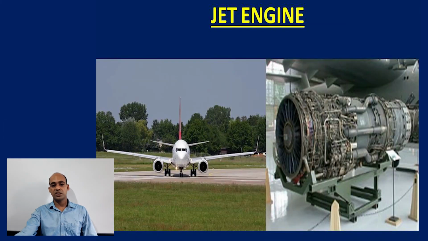Next, by seeing the engine, we can distinguish whether an aircraft belongs to military or civil, and if it belongs to the military, which aircraft it is. Because many aircraft are fitted with jet engines and a few others are fitted with propeller engines. How will we distinguish? Here some pictures are given. Jet engine picture. A jet externally appears like this.